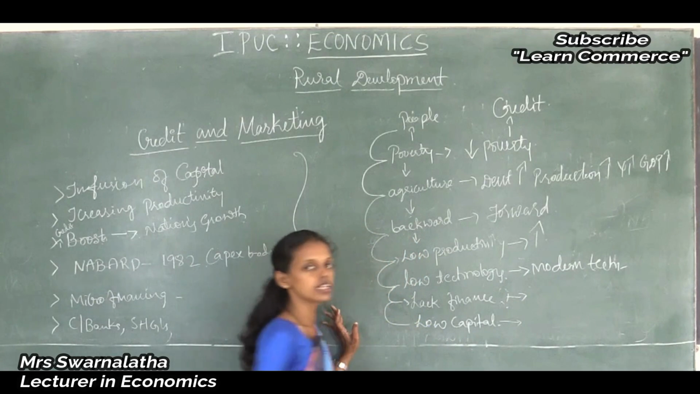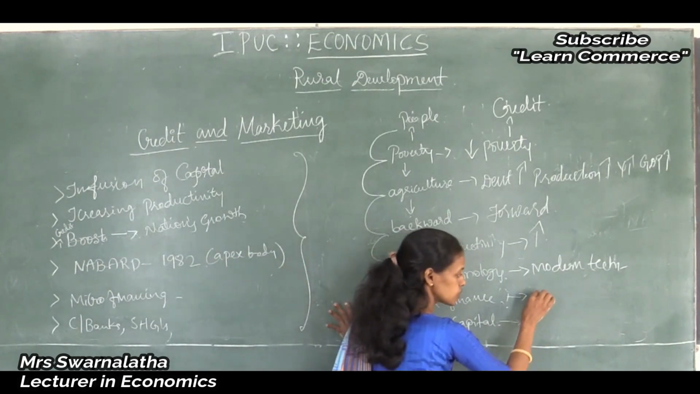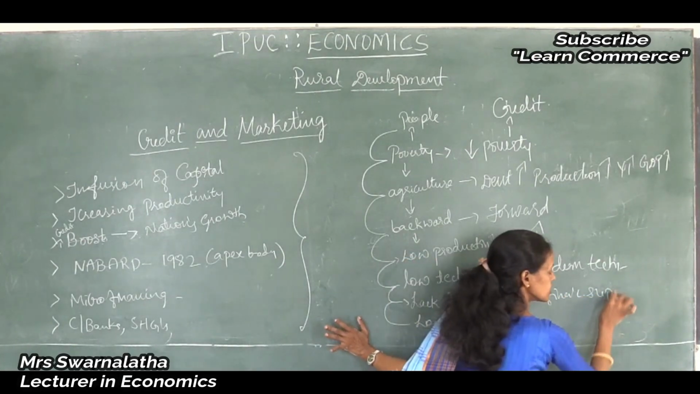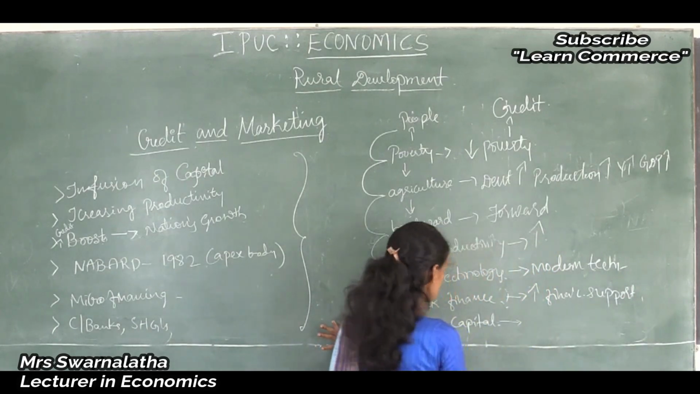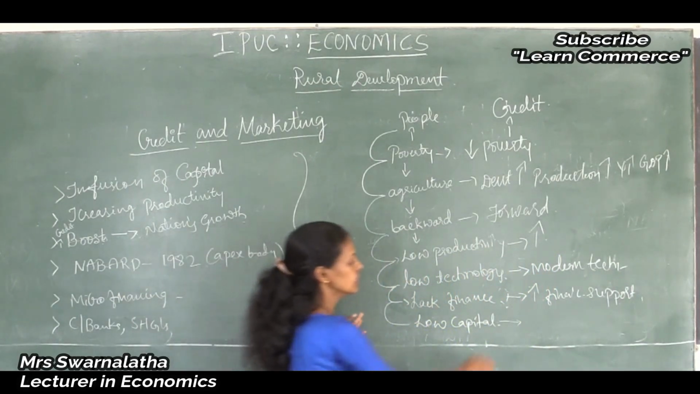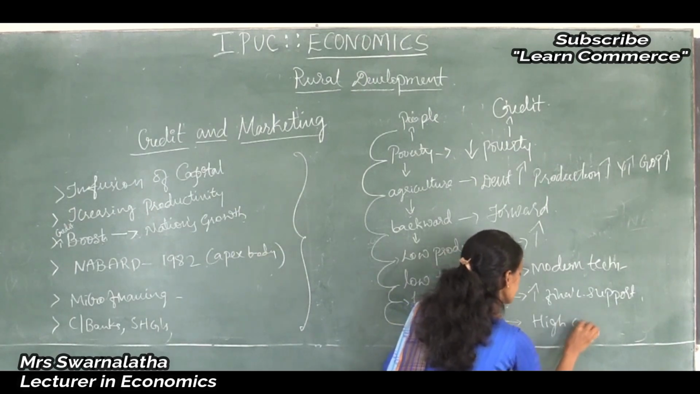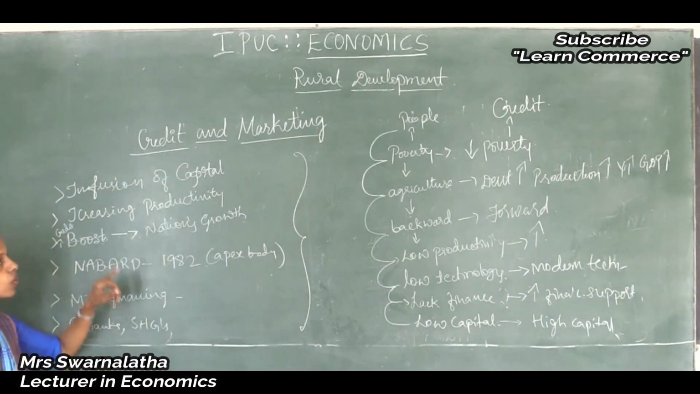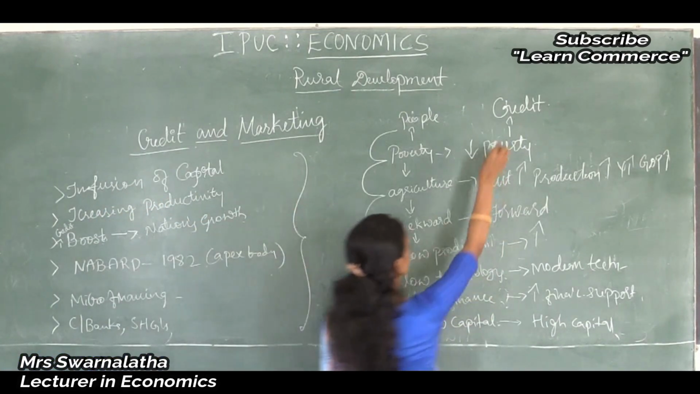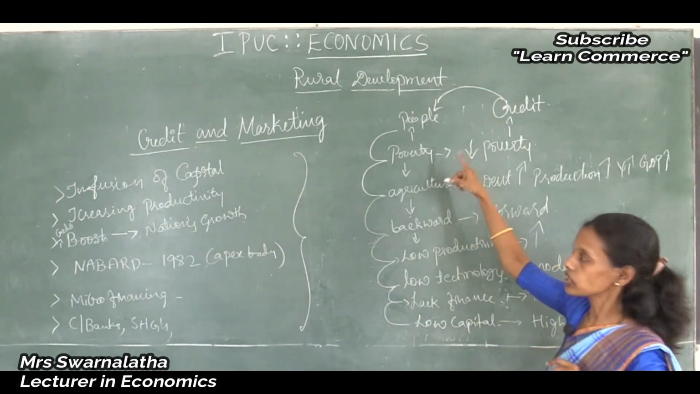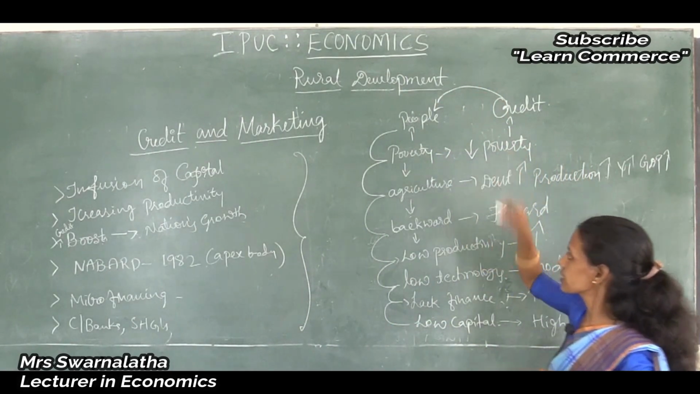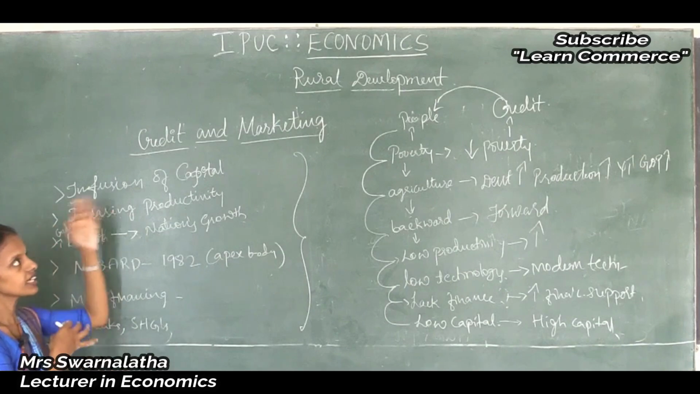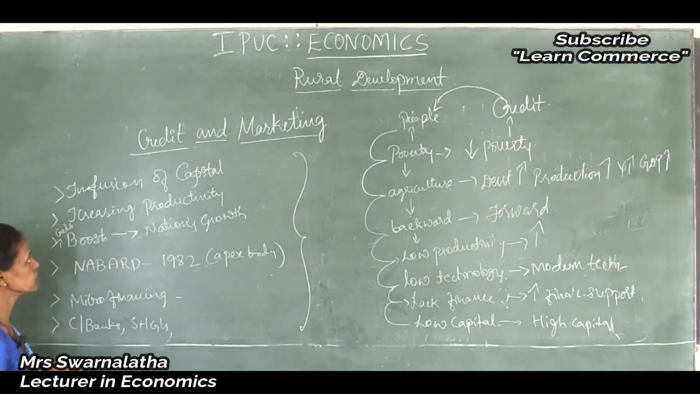If providing financial assistance leads to increasing financial support, increasing financial support will improve the rural economy, and high capital formation becomes possible in place of low capital formation. High capital formation is possible only with providing credit to the rural people. Only when credit is provided to the rural people will poverty decrease. Lack of credit leads to all those problems. Thus, credit and marketing are essential for developing the rural areas.